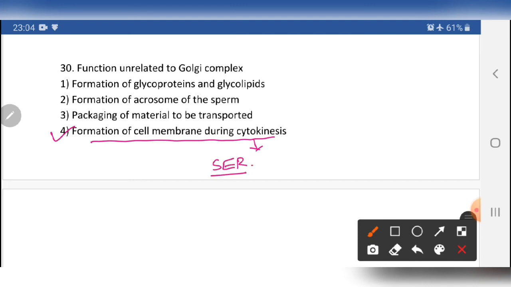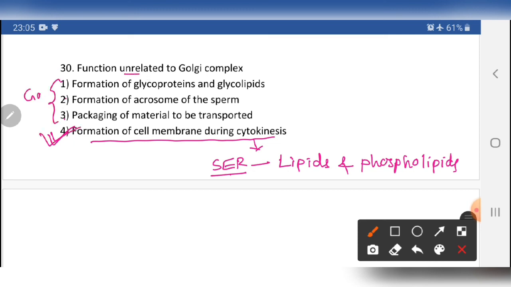The smooth endoplasmic reticulum produces lipids and phospholipids, which are used for the production of the cell membrane. So this is related to the SER. The remaining 1, 2, 3 are related to the Golgi complex. So the answer will be 4. It is unrelated.